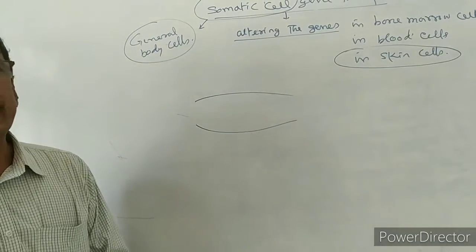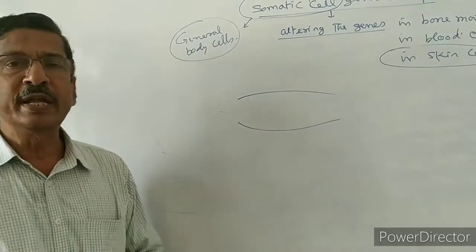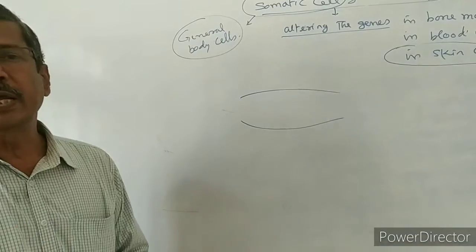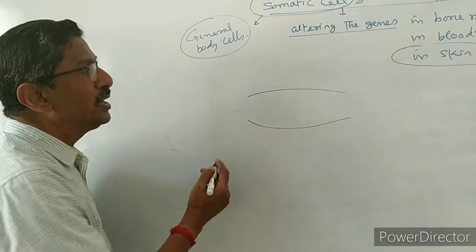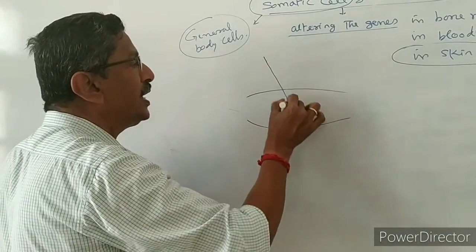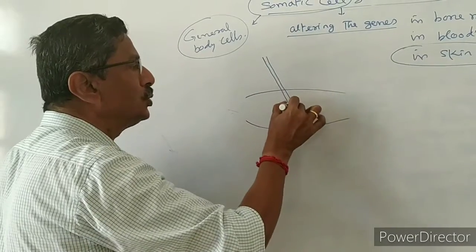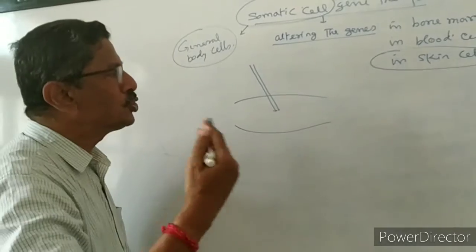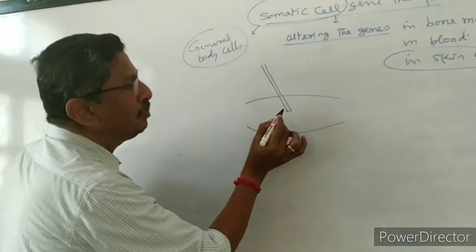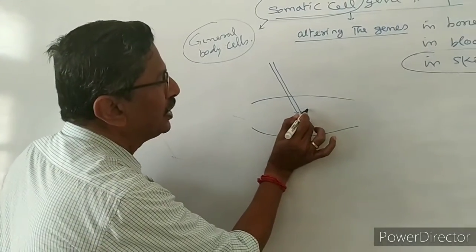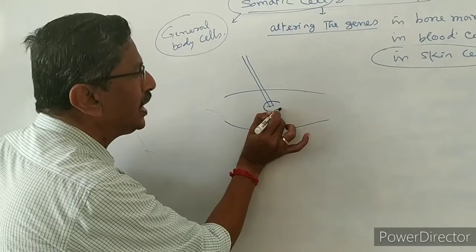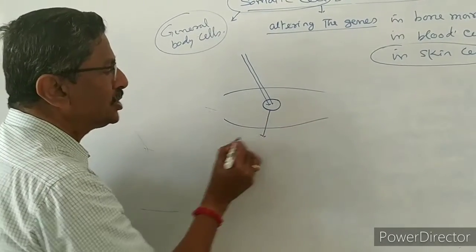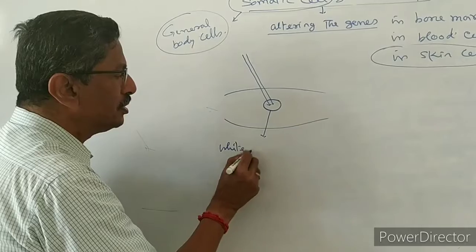For example, people who are working in the X-ray department, scan department, or nuclear power stations. Some harmful radiations penetrate through the skin in a particular region for a long time, maybe 1 month, 2 months, 1 year, 2 years, 3 years. Maybe after a period of time, in this particular area, the skin color shows a white patch.